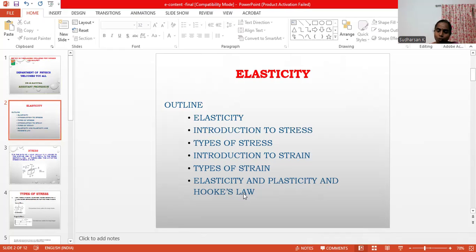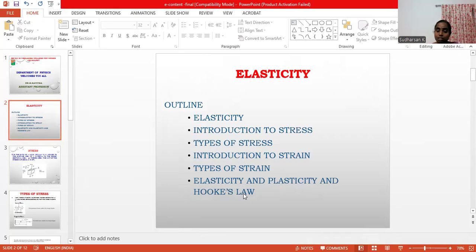Even if we give more and more force, it will prolong to a particular length or particular volume. But at a particular force, the elastic nature gets destroyed and plasticity comes.